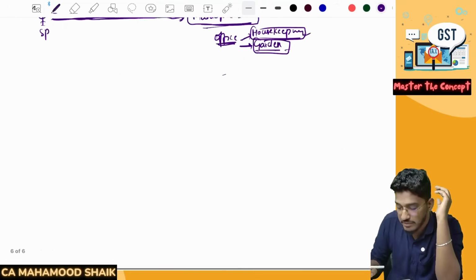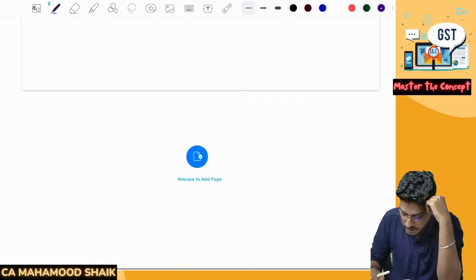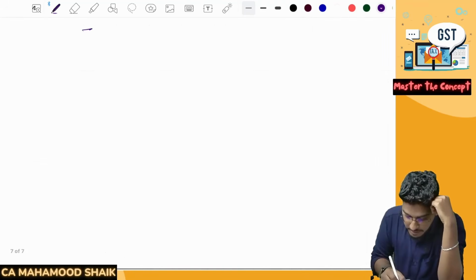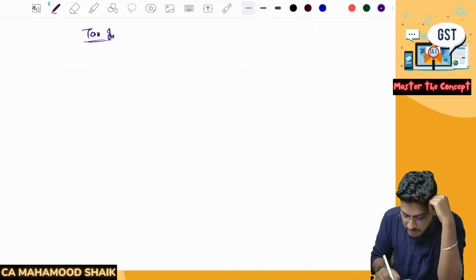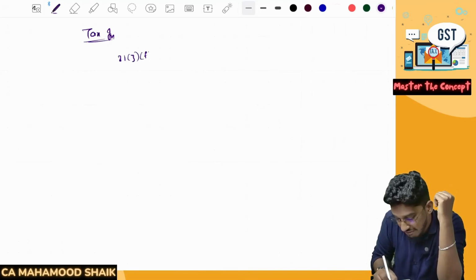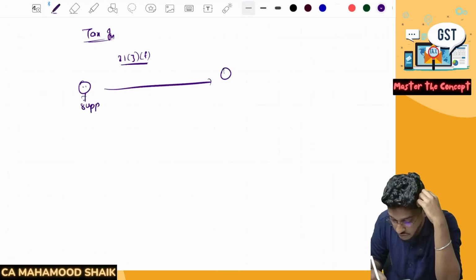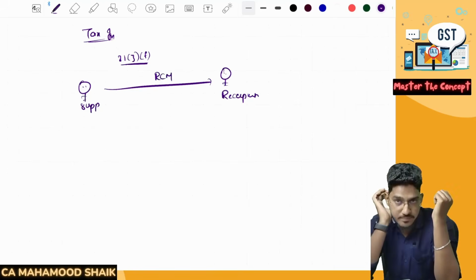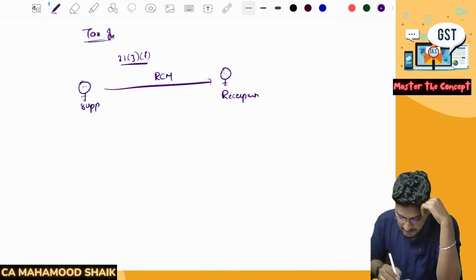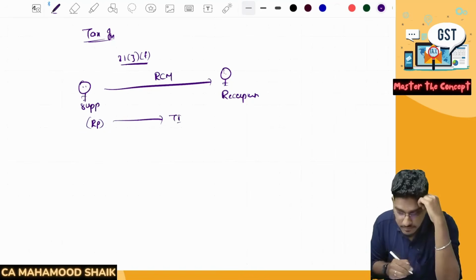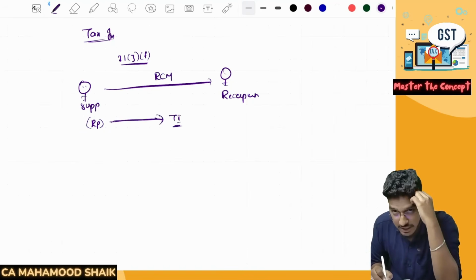See, to understand this amendment, we need to have some background provision. So guys, if you remember tax invoice chapter, we have 31 subsection 3 clause F, which says that, say for example, there is a supplier, and if that supplier is providing any services to a recipient, and if that services are taxable under reverse charge mechanism, if the supplier is registered person, supplier only will give the tax invoice.